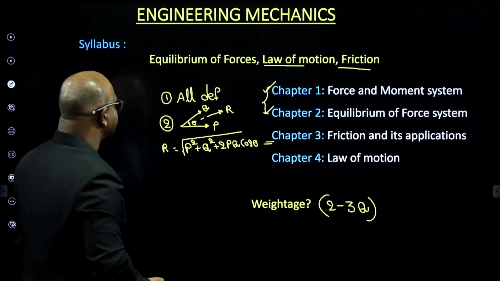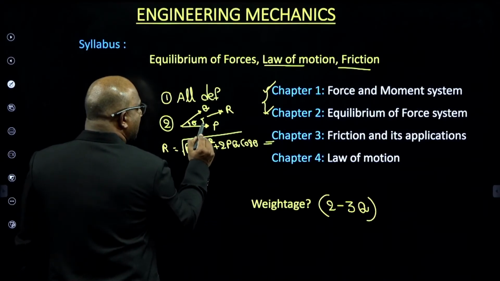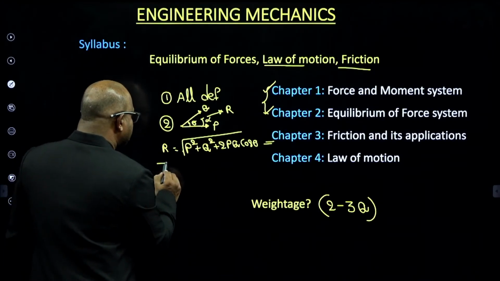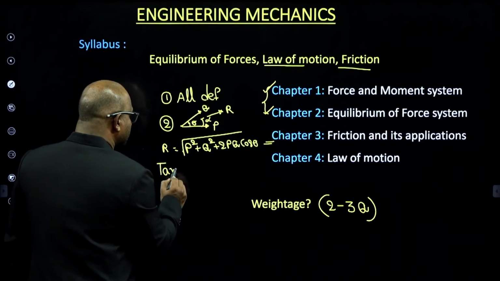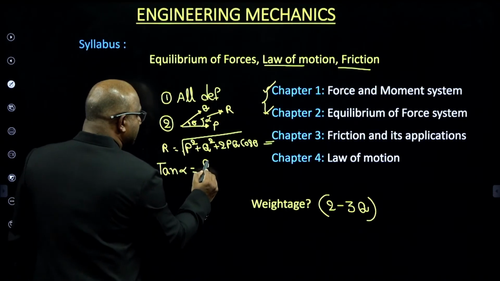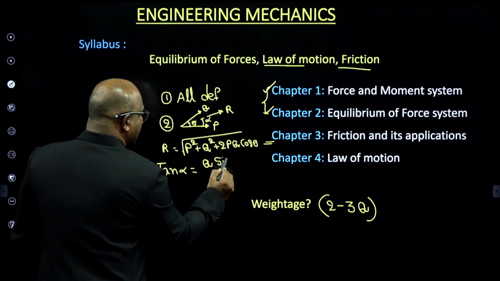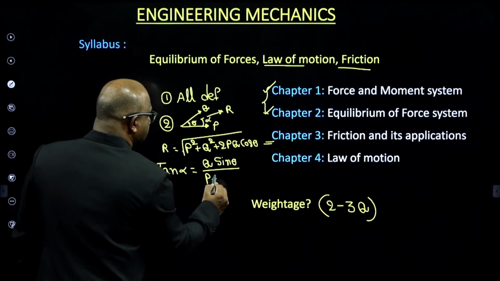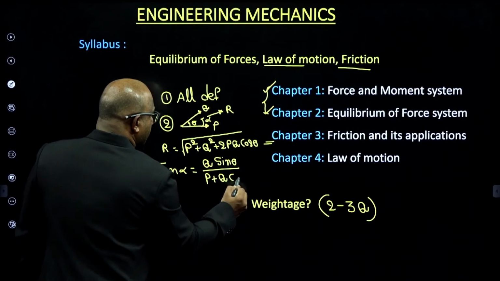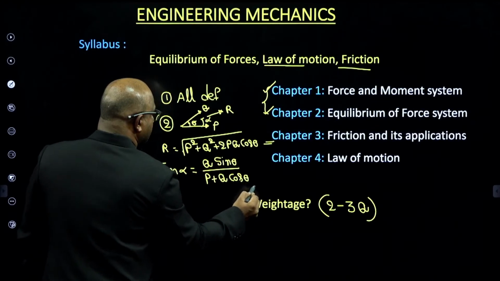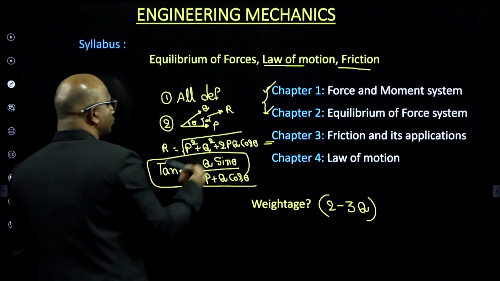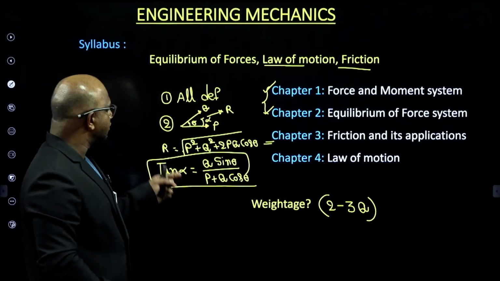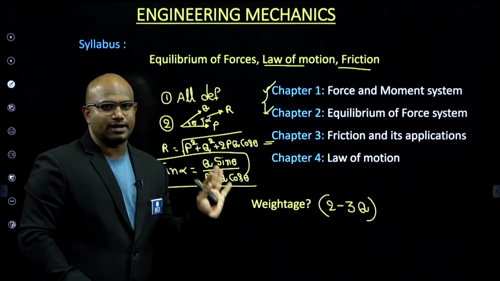And the angle made by the resultant, they also frequently ask, tan alpha equals Q sin theta divided by P plus Q cos theta. Questions come from these two formulas very, very frequently. I expect this year also one question will come from parallelogram law, guys.